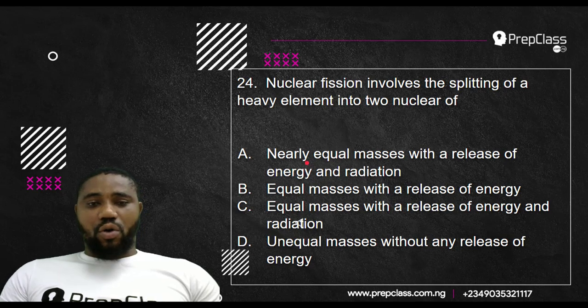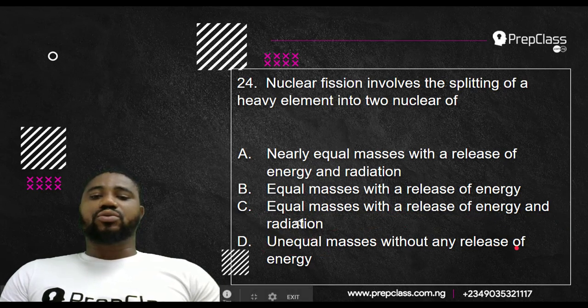Question number 24. Nuclear fission involves the splitting of a heavy element into two nuclei of nearly equal masses with the release of energy and radiation. B, equal masses with release of energy. C, equal masses with release of energy and radiation. D, unequal masses without any release of energy.